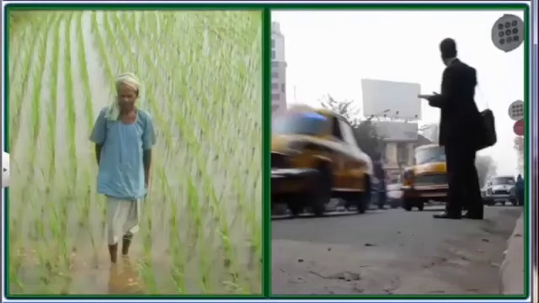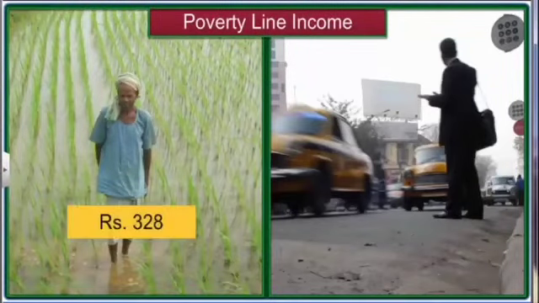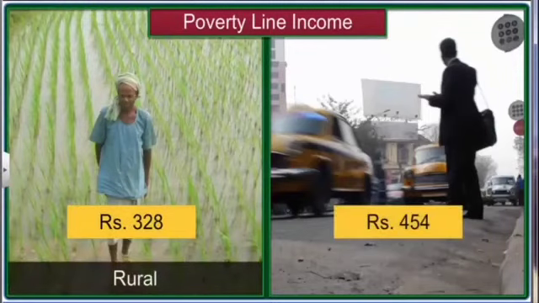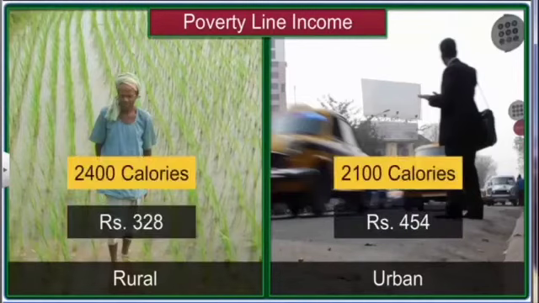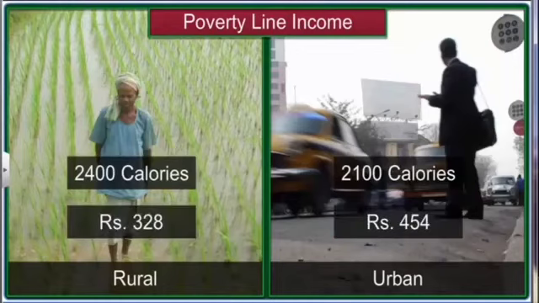In the year 2000, the monthly poverty line income was fixed at 328 rupees per person in rural areas and 454 rupees per person in urban areas. Note that though the calorie requirement for the people in rural areas is more, their poverty line income is less than the people in urban areas. This is because things are usually less expensive in villages than in big towns and cities.